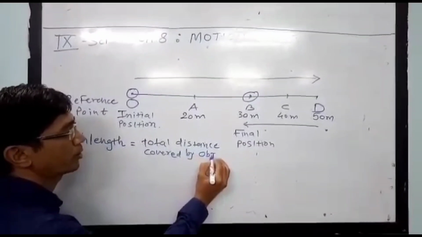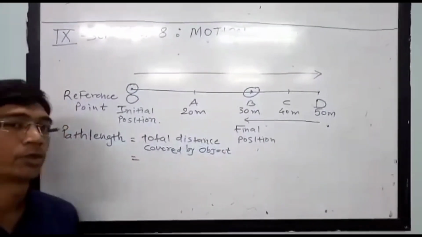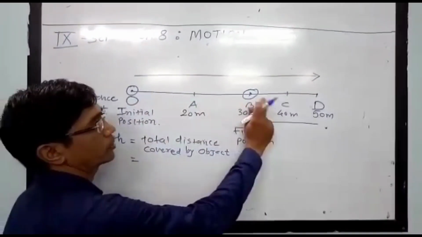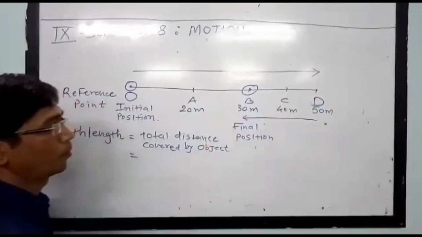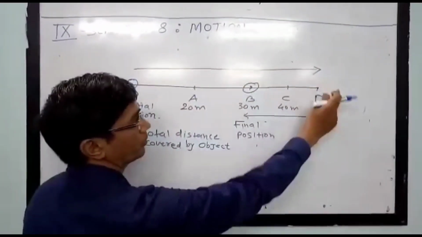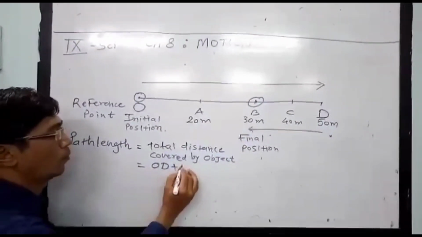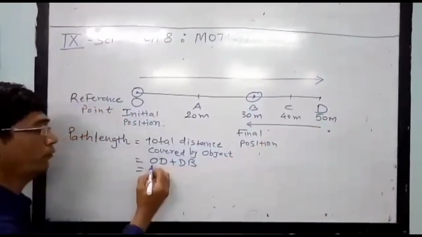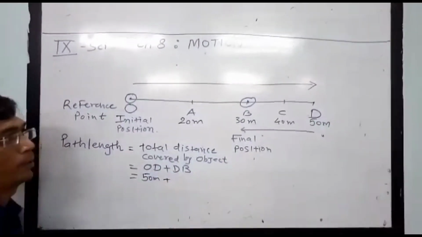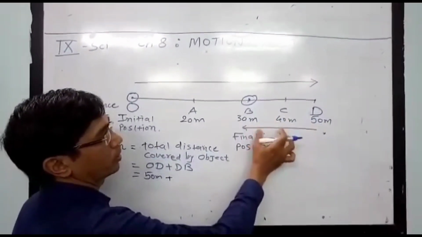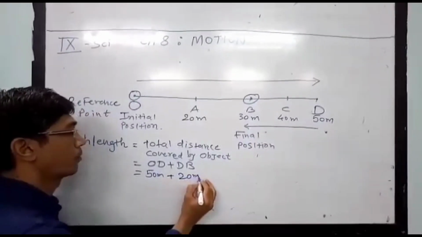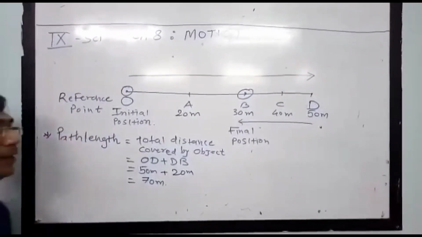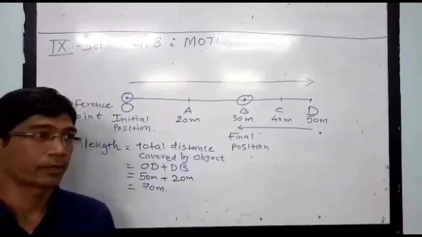Here the total distance covered by the object is OA plus AB plus BC plus CD plus DB, or in another way, OD plus DB. The OD distance is equal to 50 meter plus the DB distance of 20 meter. So it is 70 meter.